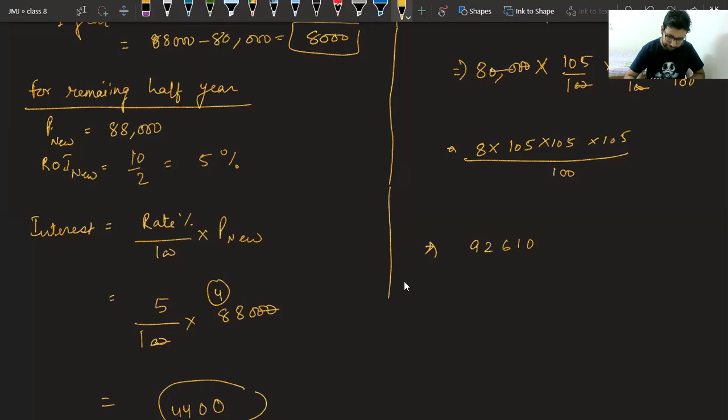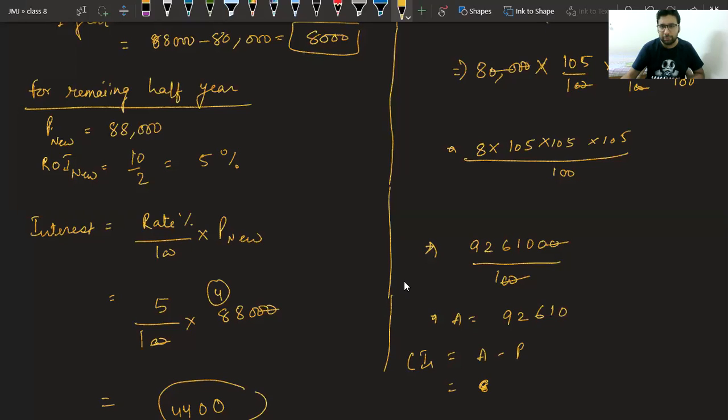Let me check. We have 105 into 105 into 105 into 8. Yes, we will get 9261,000. Upon 100, two zeros will cancel, and we got the answer as amount is equal to 92610. That means the interest is given by amount minus principal. Amount is 92610 minus 80,000.